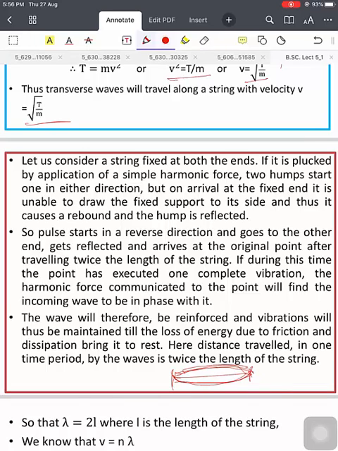The pulse starts in the reverse direction, goes to the other end, gets reflected, and arrives at the original point after traveling twice the length of the string. If during this time the point has executed one complete vibration, the harmonic force communicated to the point will find the incoming wave to be in phase with it.